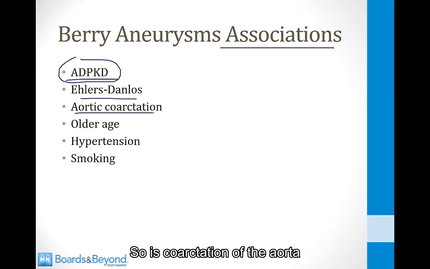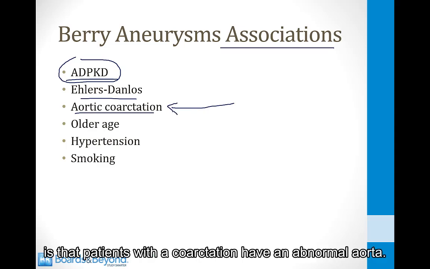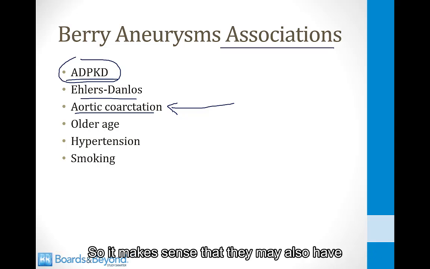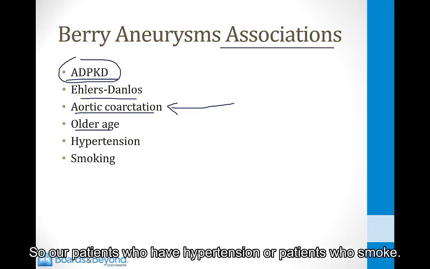So is coarctation of the aorta, and the way I've always remembered this is that patients with a coarctation have an abnormal aorta, so it makes sense that they may also have abnormal blood vessels in their brain. Older patients are more likely to develop berry aneurysms, so are patients who have hypertension or patients who smoke.